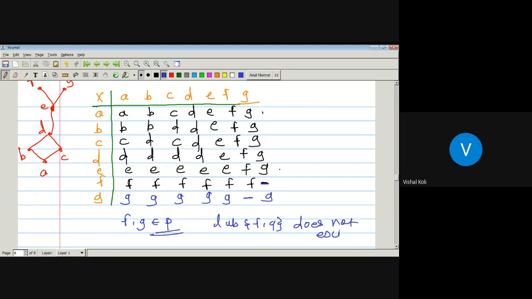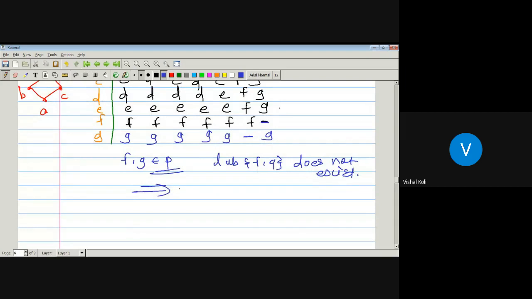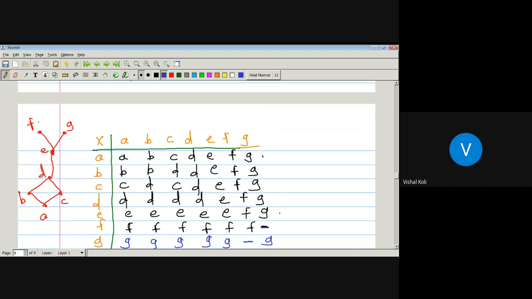It means the corresponding poset is not a lattice. Now, here there is a problem with only the elements F and G. The least upper bound of these two elements does not exist. What about the greatest lower bound? Whether there exist elements belonging to this poset which have no greatest lower bound.